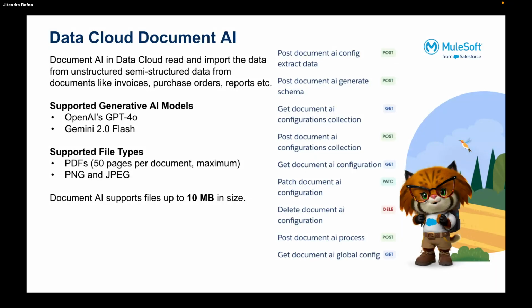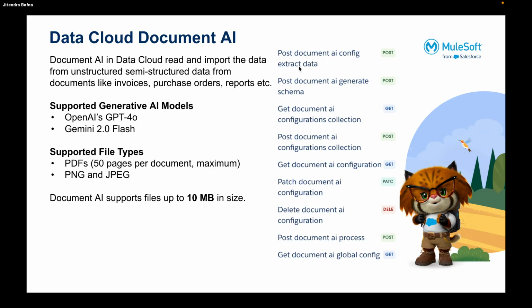A PDF should have no more than 50 pages. It also supports PNG and JPEG files. Document AI supports files up to 10 MB. File size should not exceed 10 MB, right? And these are a few of the REST API methods available.